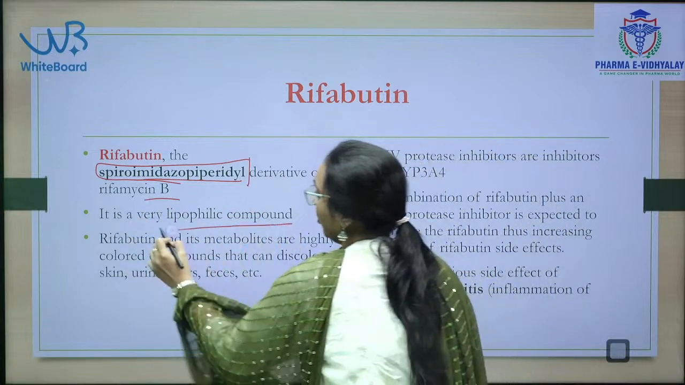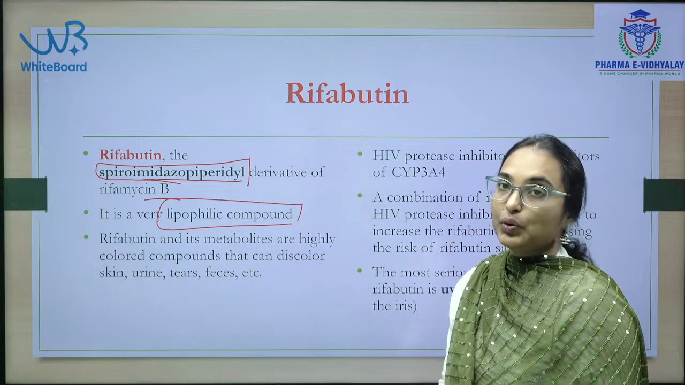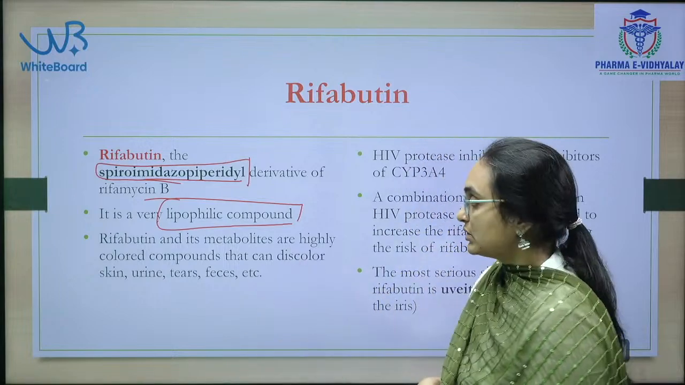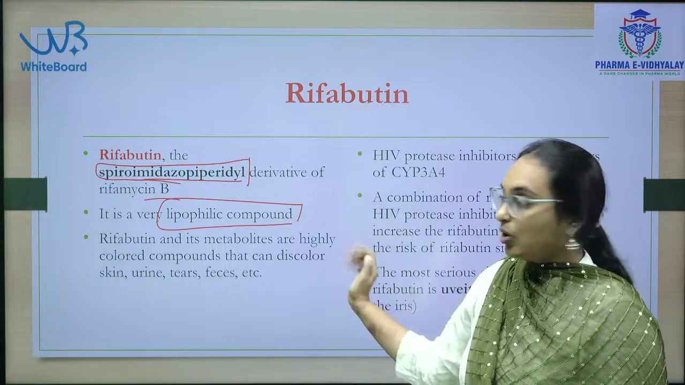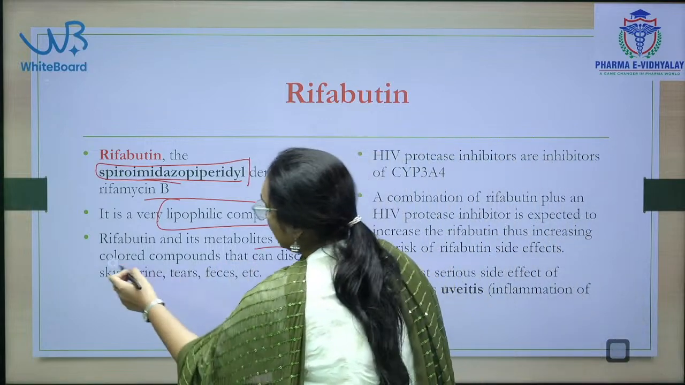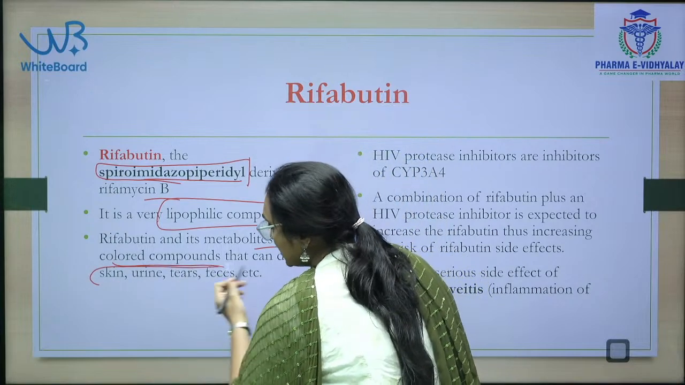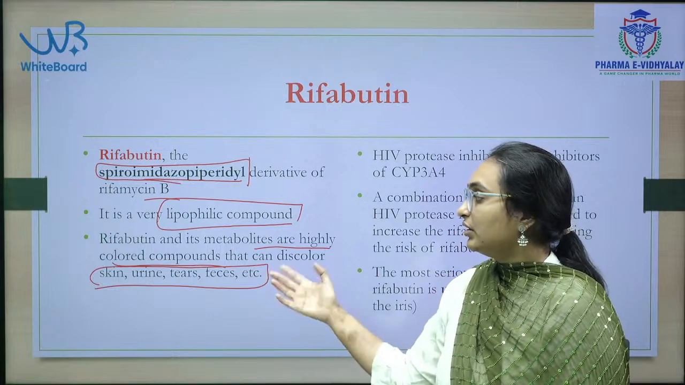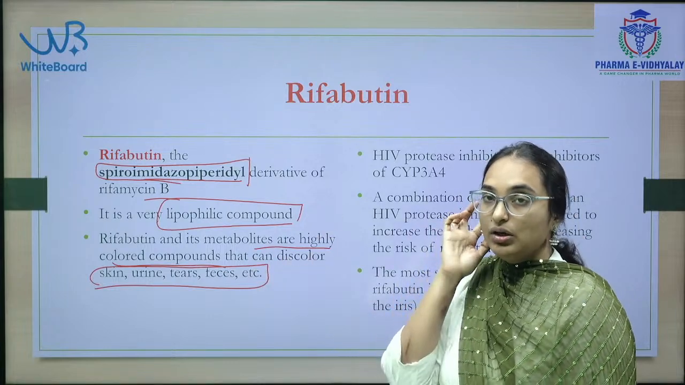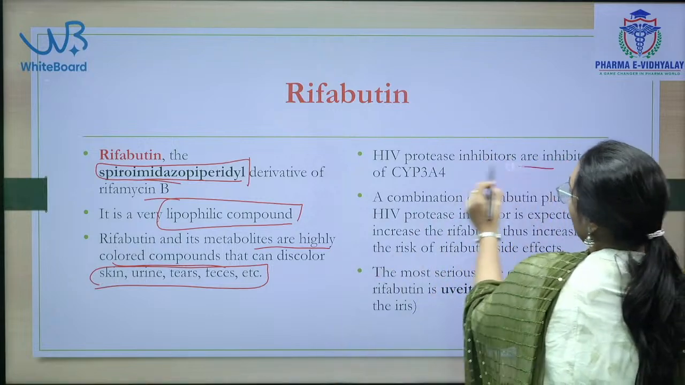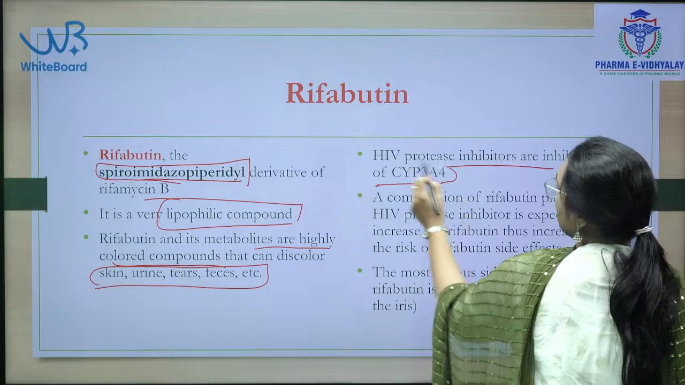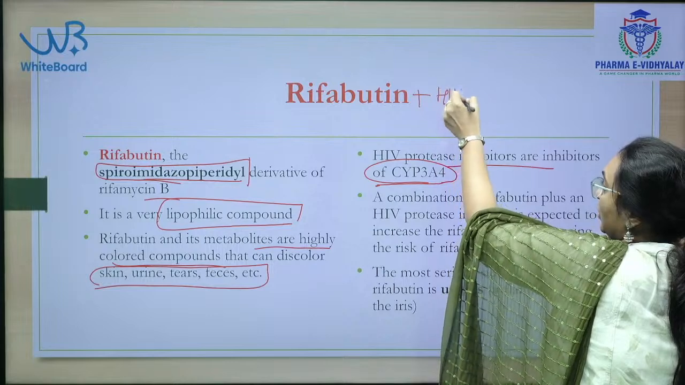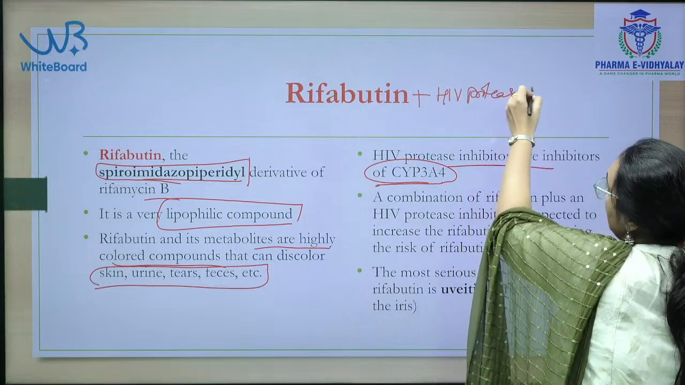This is a lipophilic compound. I have mentioned earlier that you have to make a note of which drugs are water soluble and which are lipophilic, lipid soluble drugs. Here rifabutin is a lipophilic compound. Rifabutin and its metabolites are highly colored compounds that can discolor the skin, urine, tears, feces. All the body fluids will get colored by rifabutin. Next, HIV protease inhibitors are inhibitors of CYP3A4. See here, rifabutin plus HIV protease inhibitor drugs.